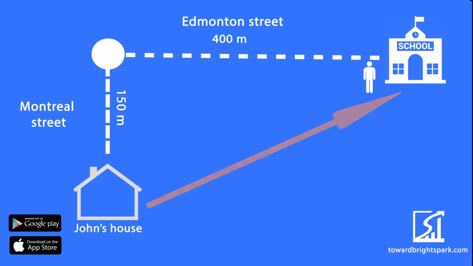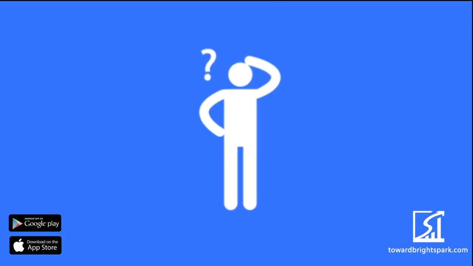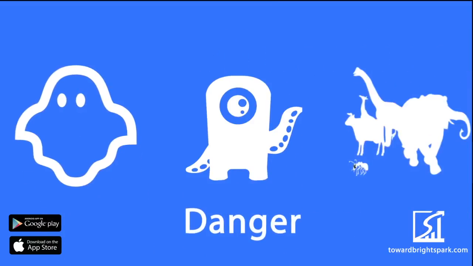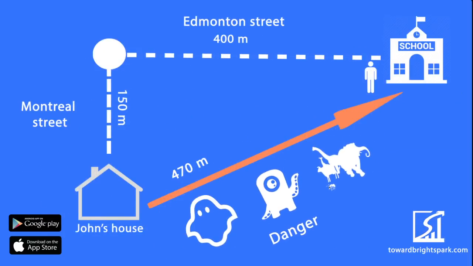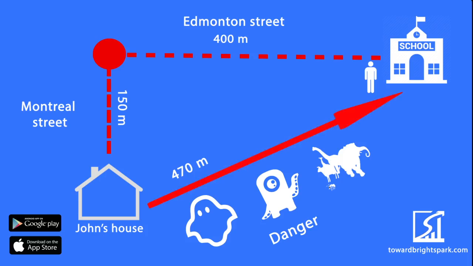The direct distance between his home and the school is just 470 meters. Can John pass this straight distance? But this straight distance is not passable, so he has to pass the shortest available path through Montreal and Edmonton streets. The straight line which connects his home to his school is called displacement.